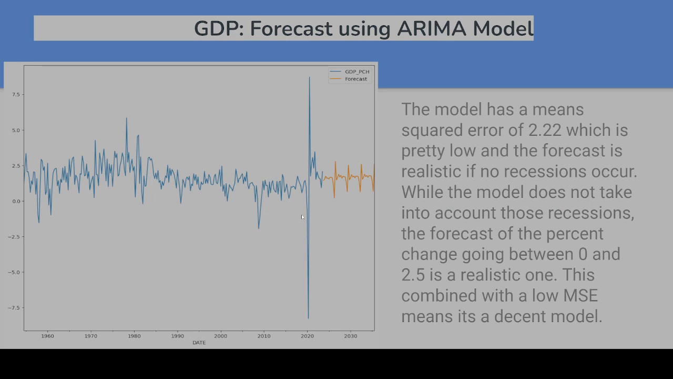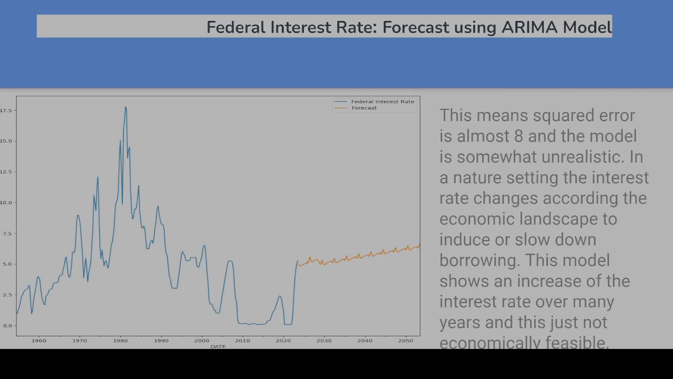It's just that recessions occur, and that might fluctuate, change how the forecast is run. So not a bad model. The federal interest rate using ARIMA, the mean squared error is almost 8, and the model is somewhat unrealistic.